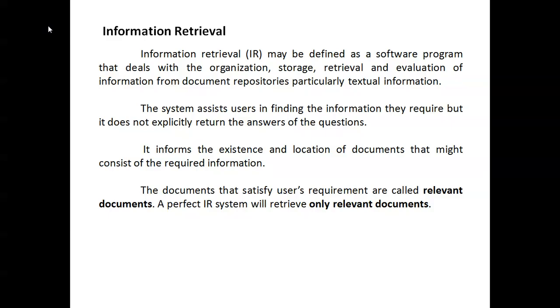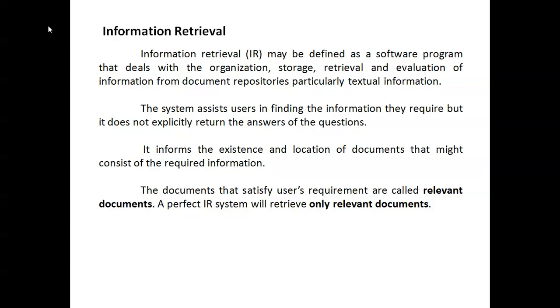They have a big server. In the server, they have already stored so much information. That information is retrieved from the server and finally shown to the user. So that's a document, the information the user is finding. It does not explicitly return an answer to the whole question.